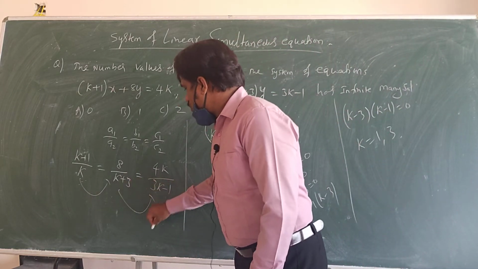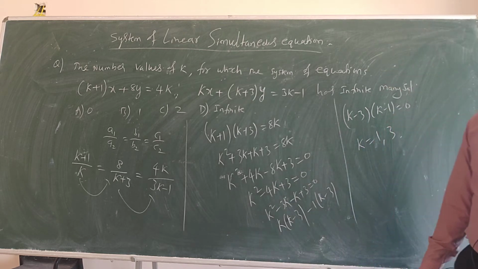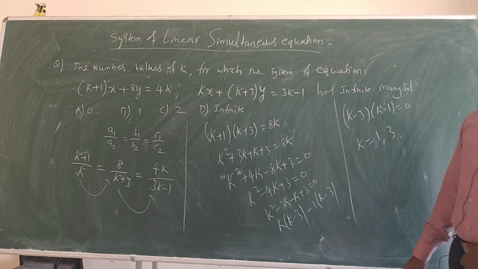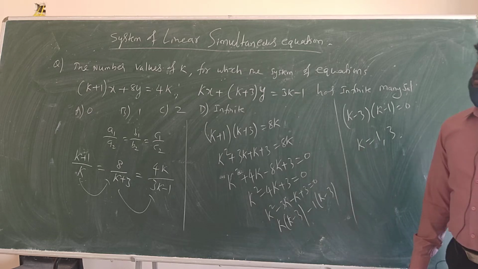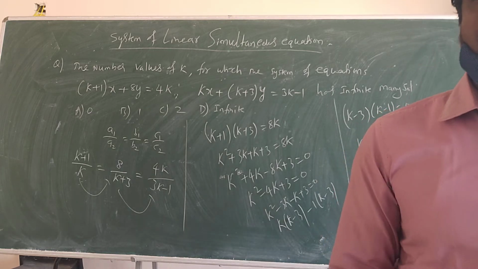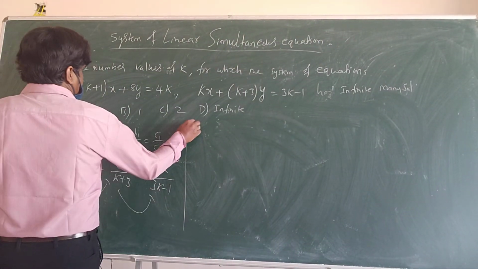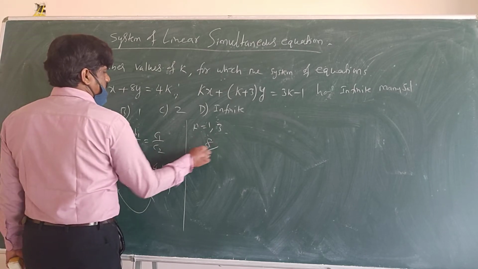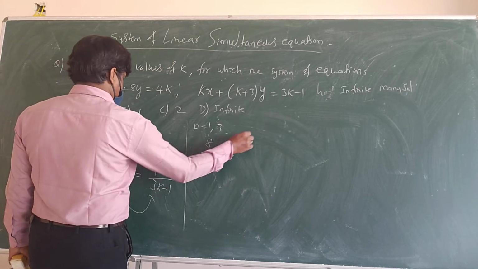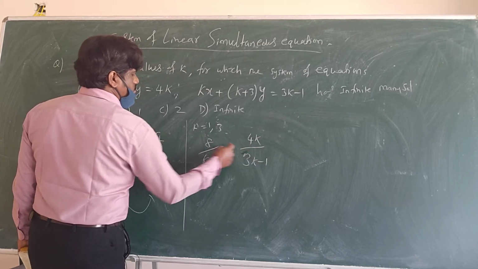Right? Again I have to take one more. I can take this 2 also. So from this, what k values do you get? Check it out. How many solutions are you getting? It is asking for the number of values of k for which the system is satisfied. Okay? Listen here. You got k is equal to 1, 3 from this, and take these two: 8 by k plus 3 is equal to 4k by 3k minus 1, and do cross multiplication.